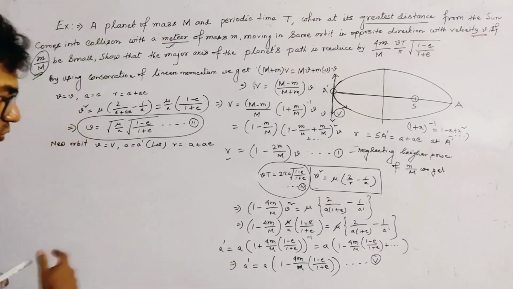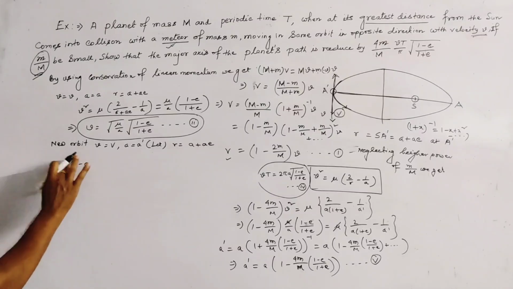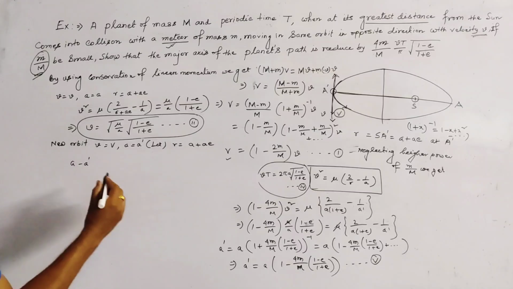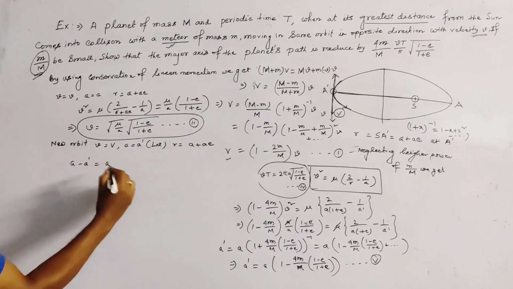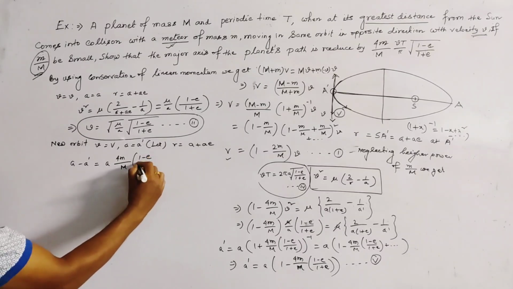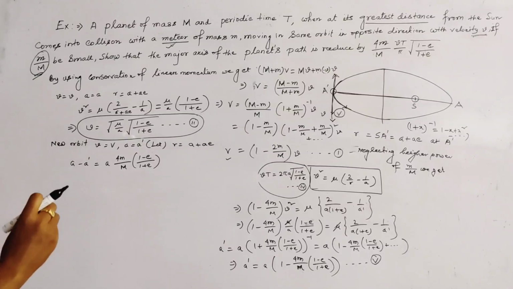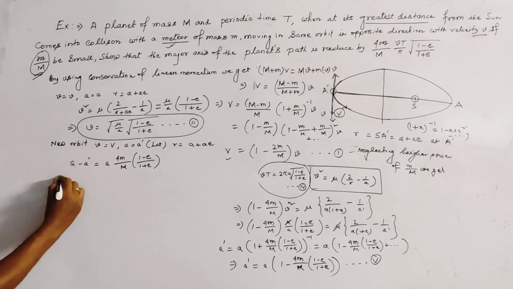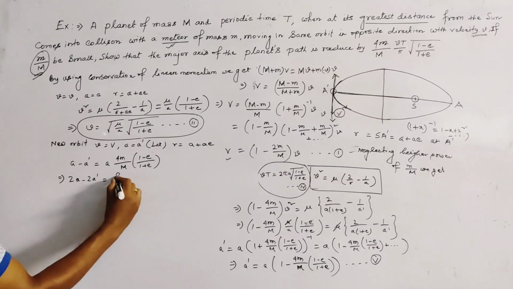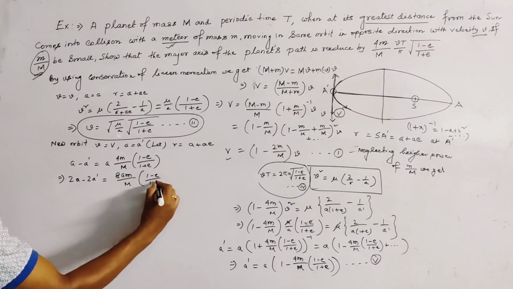From this relation we get a dash minus a, or we find out a minus a dash. What is a minus a dash? A minus a dash means a into 4 small m by capital M into 1 minus e by 1 plus e. Okay, now we multiply both sides by 2. Multiplying by 2 we get 2a minus 2a dash, this is equal to 8a m by capital M into 1 minus e by 1 plus e.